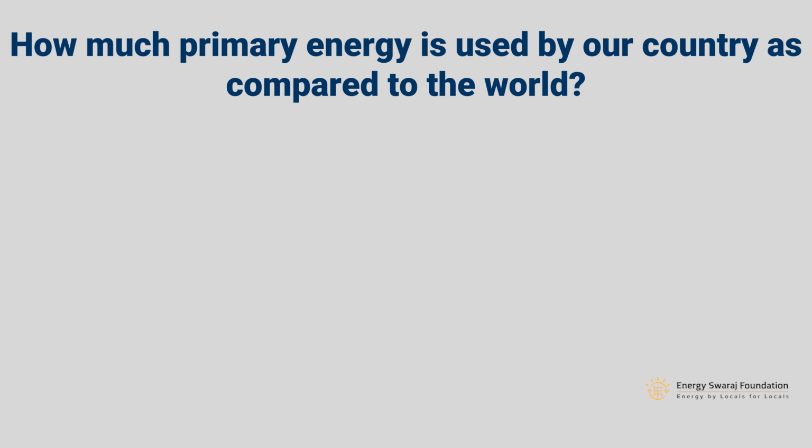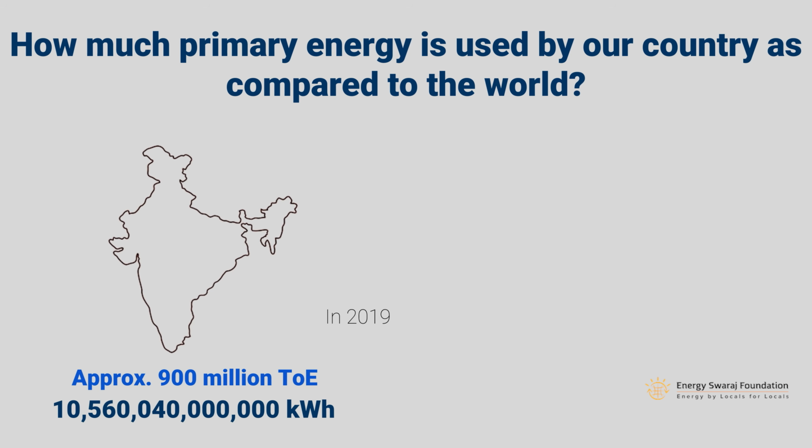For example, in 2019, about 900 million TOE energy was used in India. And 1 TOE is equal to 11,630, multiply 900 by 11,630, you will know this big number of 10,560 billion kilowatt hour.